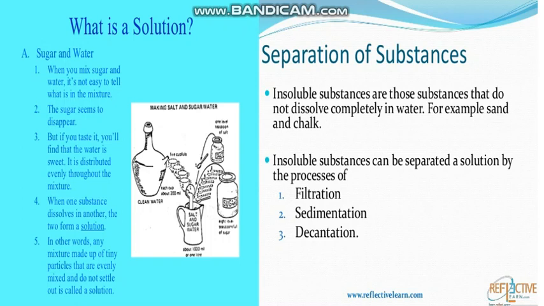In other words, any mixture made up of tiny particles that are evenly mixed and do not settle out is called a solution. In a solution there are two parts. One is the solute, which we take in less amount, and the second is the solvent, which we take in more quantity. In a sugar water solution, sugar is the solute and water is the solvent because we dissolve sugar in the water.